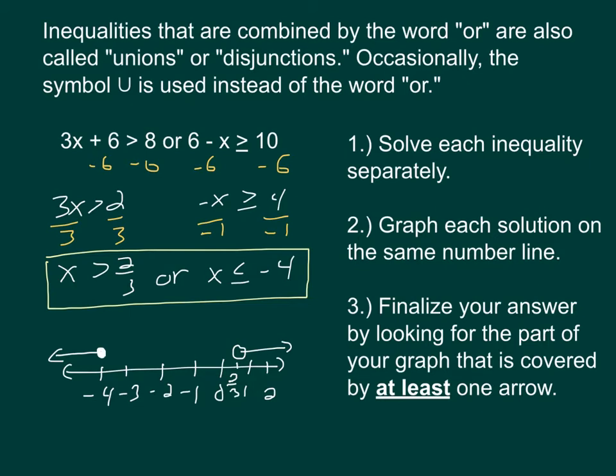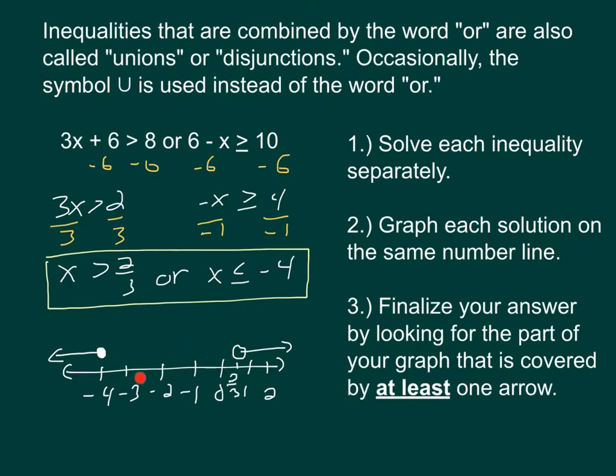So on this number line, there are pretty much three areas I'd want to look at. I want to look at this area, which is on the left of -4. I want to look in between -4 and 2/3. And I want to look at this area, which is to the right of 2/3. Where is there at least one arrow? There's at least one arrow here and at least one arrow here. There's none in the middle.